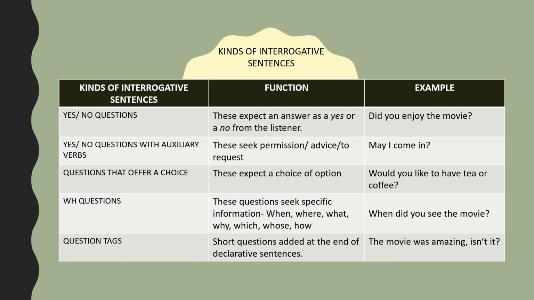And you have lots of these coming all the time when you're on the internet or when you're buying something, when you're buying online, you always have these options. Which flavor? Would you like to have a vanilla ice cream or a chocolate ice cream? Chocolate is definitely my favorite one, isn't it, students? Okay, so these are the types of interrogative questions which give the listener a choice. And they will have to say, okay, I shall have coffee. No, I shall have tea.